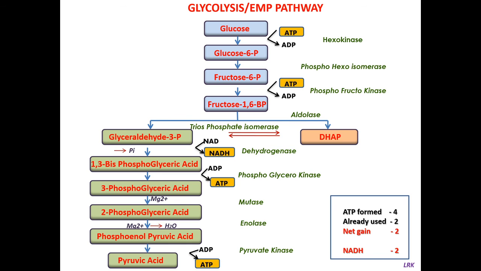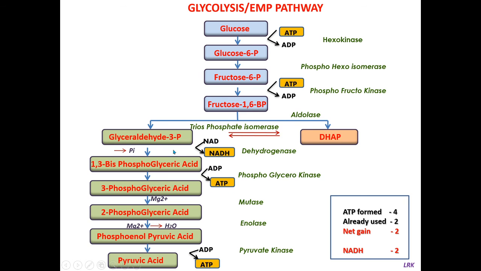Then in the next reaction, what happens? This 1,3-bisphosphoglyceric acid now loses the extra phosphate ion. Earlier it has two phosphate ions. You can see here 1,3-bisphosphoglyceric acid, but here it undergoes a dephosphorylation reaction. It loses one phosphate ion. This phosphate molecule is accepted by ADP, and the formation of ATP takes place.